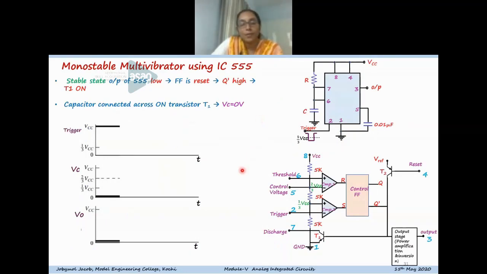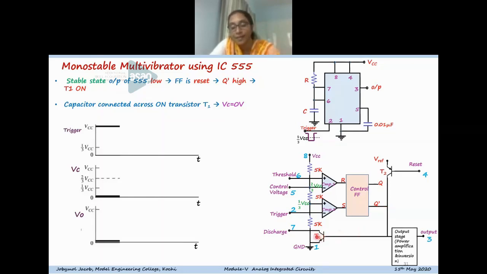The stable state of the monostable multivibrator is the output low. The output of the 555 being low means the flip-flop is in the reset condition. So when the flip-flop is reset, Q is 0, Q bar is high. When Q bar is high, the transistor T1 is on.